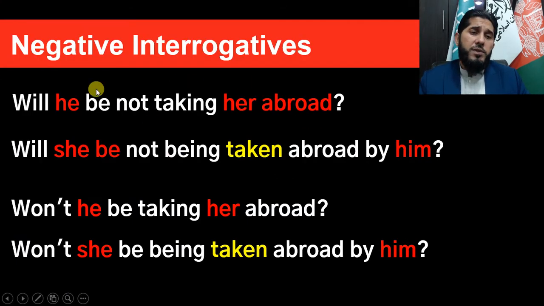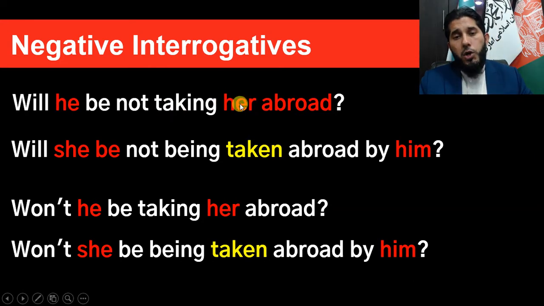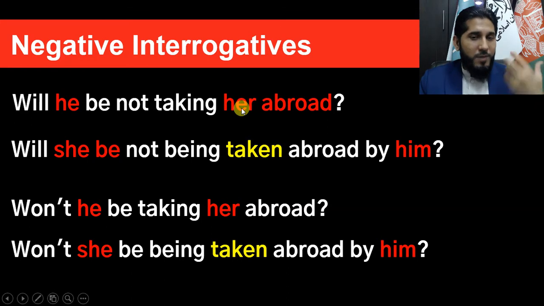Negative interrogatives. Will he be not taking her abroad? Now, complete form. Will he be not taking her abroad? Again, he is the doer of this action, taking, and her is the receiver of this action, is the object of this sentence. So now again, look, her, it's in object pronoun, and it is changed to subject pronoun over here.